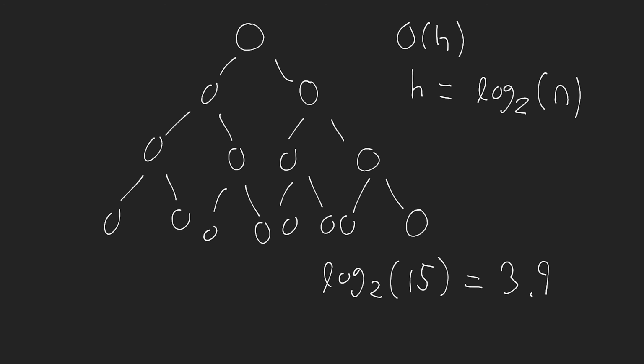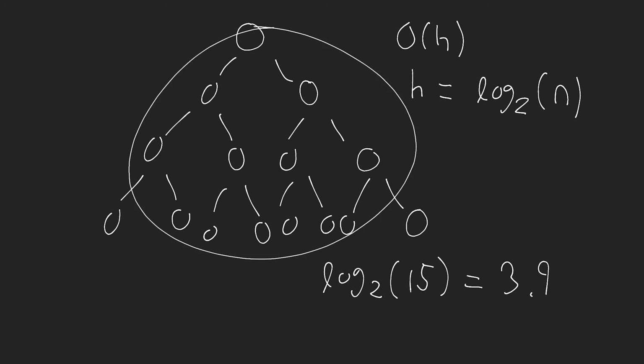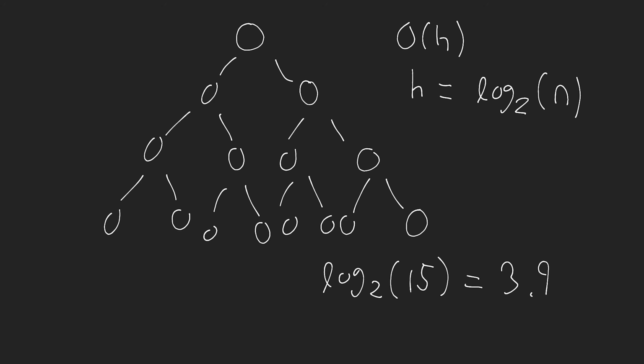So that's the same for insertion as well as searching. We have log base 2 of n as that kind of time complexity operation. Now again, this is only the case when we have a balanced binary tree. If we don't have a balanced binary tree, then we can't imply this because we could have very, very large paths here that we have to go through.